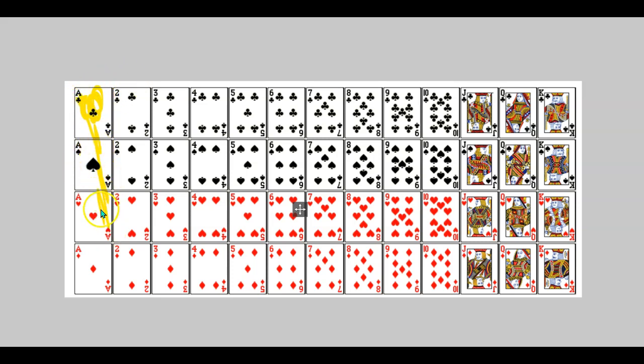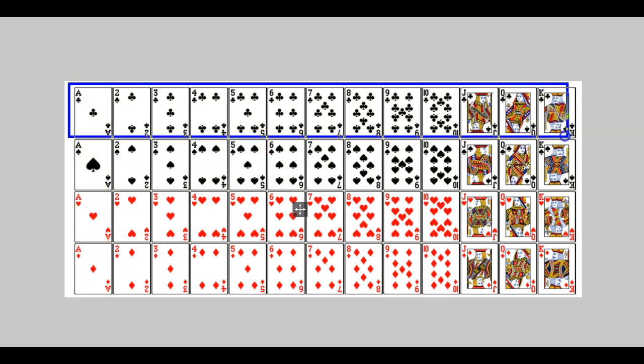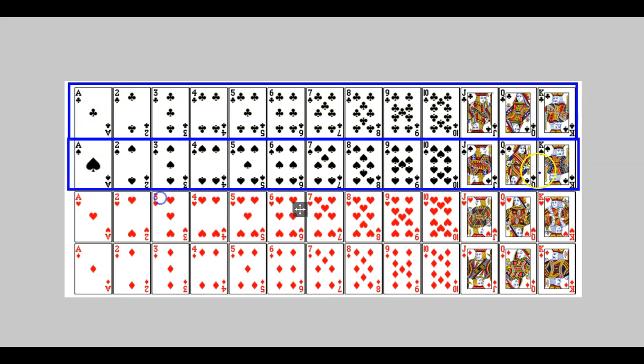So these are all the clubs that I'm going to pick. Event B is drawing a spade. So these are all the spades. And event C is picking a queen. I'm going to change the color here. So these are all the queens right here.